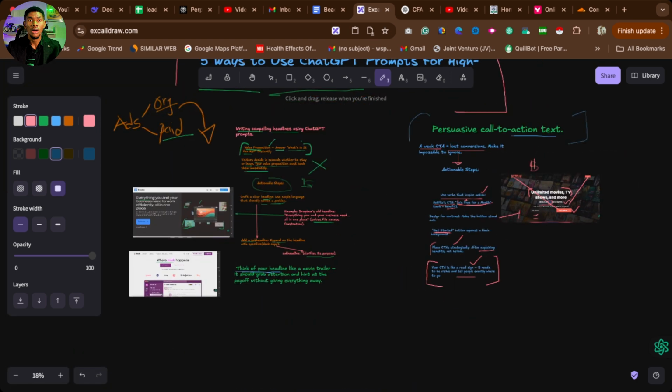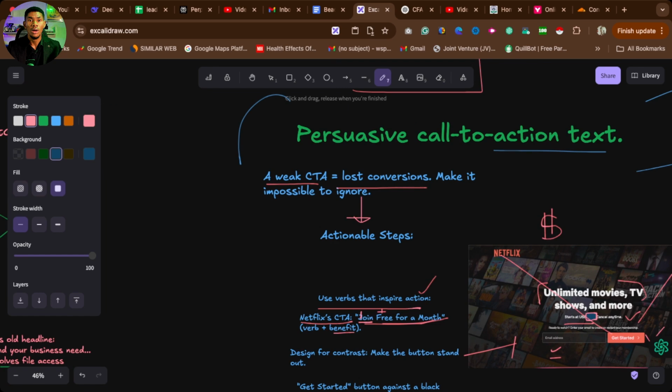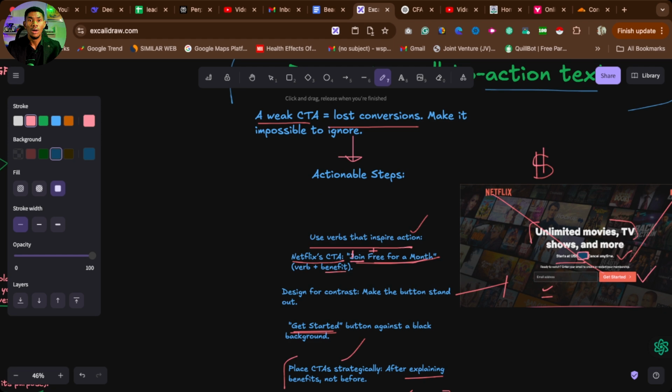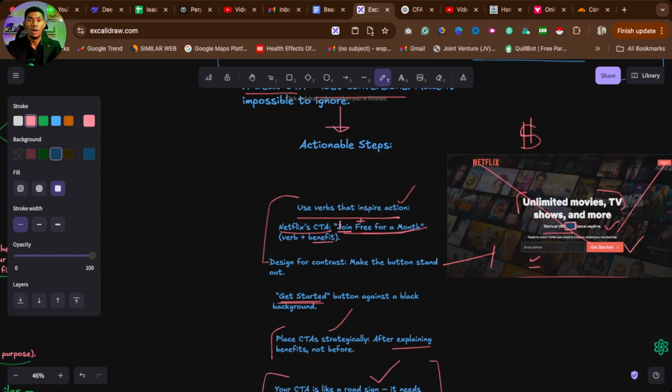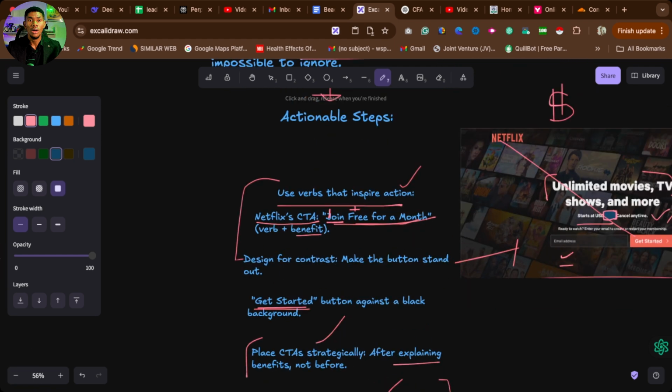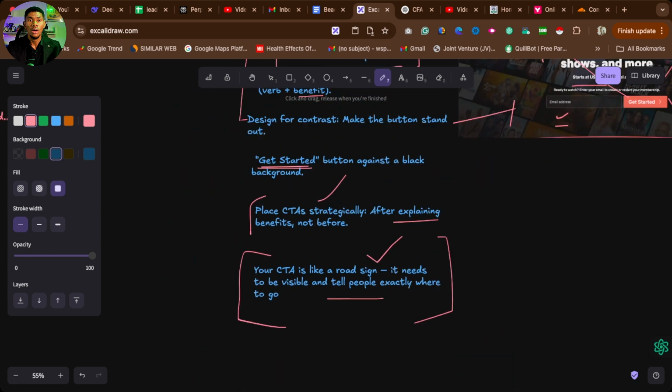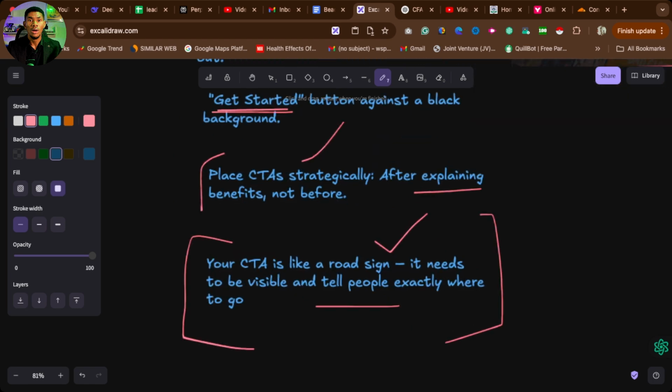The same thing here, your call to action. You can ask ChatGPT to come up with a call to action that will make my client in a particular niche or in a particular industry never ignore me. And ChatGPT will do that. Now give more prompts and say, make sure that it is inspiring. Use verbs that inspire action. All these things are prompts. Look at them. All these are the prompts you use. Just tell ChatGPT to give you something, use verbs that inspire action, and ChatGPT will give you that. And sometimes you will say, okay, I want this particular call to action to first mention the benefit. After the benefit, then give us something that they can click on. ChatGPT will do that. Fantastic.